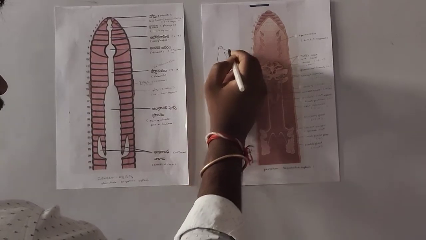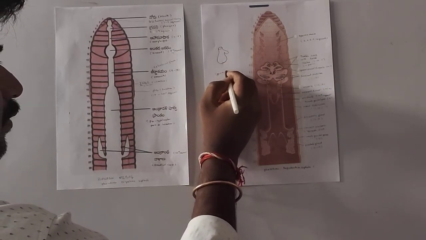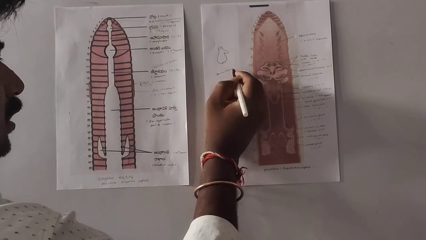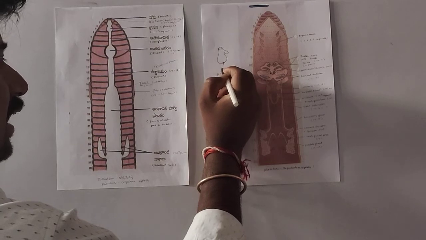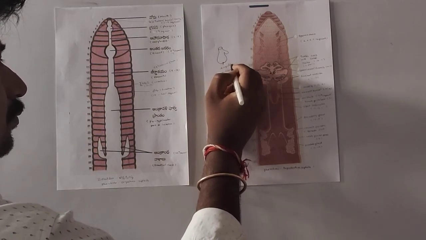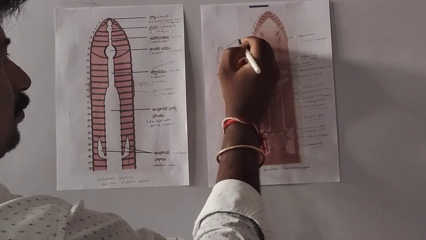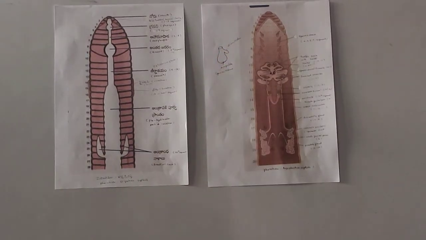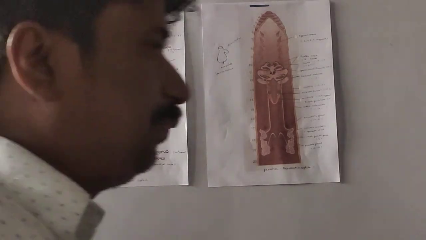So this is the spermatheca. This structure is called the ampulla, and this is called the diverticulum, the blind part.